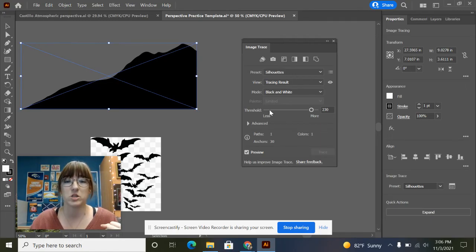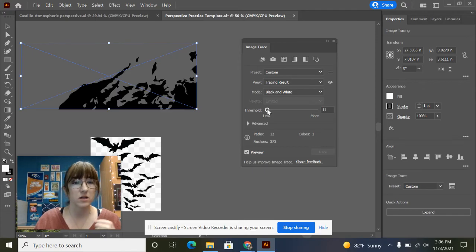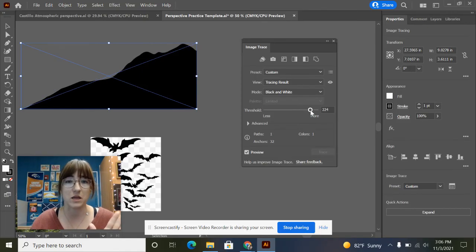So if I make the threshold less, then look at what happened to my mountain. All of the light areas that were in my mountain, I'm telling Illustrator, actually, I wanted those light areas to be see-through. So it's changing the amount of light and dark that it's recognizing for the portions of the image. I don't actually want my mountain to look like this. I do want my mountain to be a solid shape. So I'm going to leave the threshold more towards the more category.